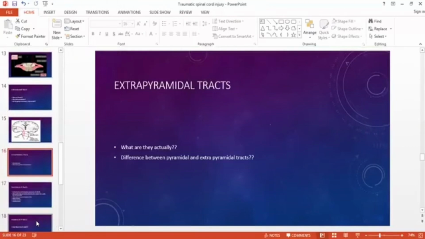Then it will also tell how much force of contraction is required to lift this object. For example, if there is a heavy object, it will tell the muscle to contract much stronger compared to when you need to pick up a lighter object. So it will write everything in the prescription and give it to the corticospinal tract, and the corticospinal tract will go and execute the function.